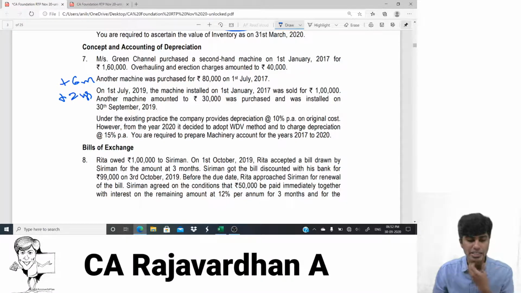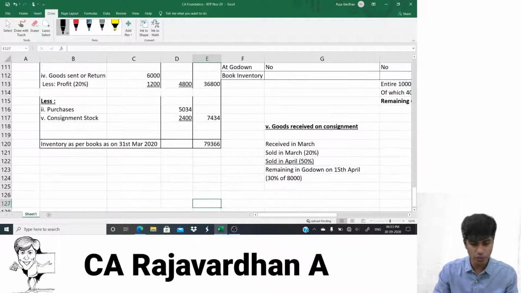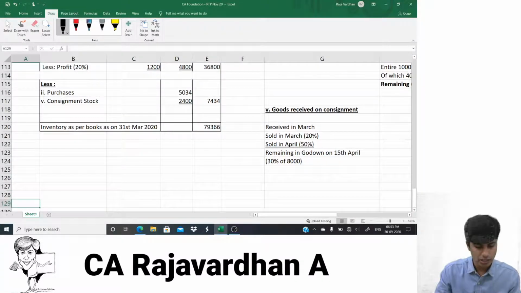Under the existing practice, the company provides for depreciation at 10% of original cost. So basically they are following the SLM method. However, from the year 2020, it decided to adopt the WDV method. So they want us to do it for 2017, 2018, 2019 and 2020. So try and understand, from 2020 they are following the WDV method.